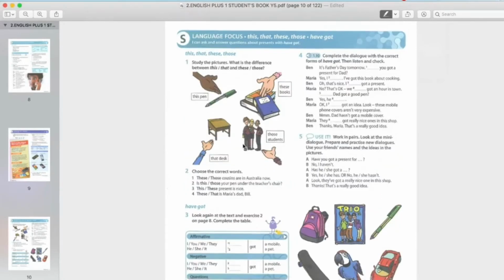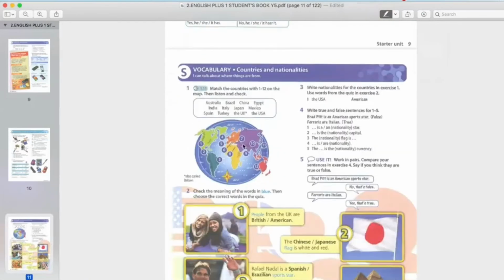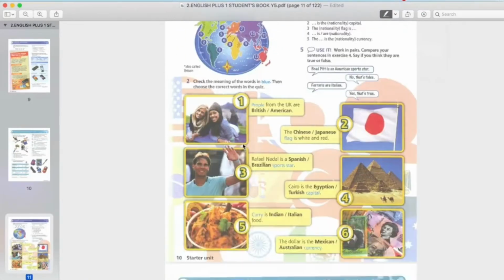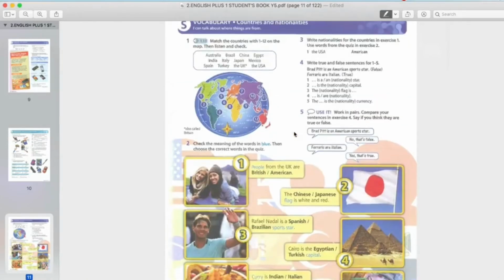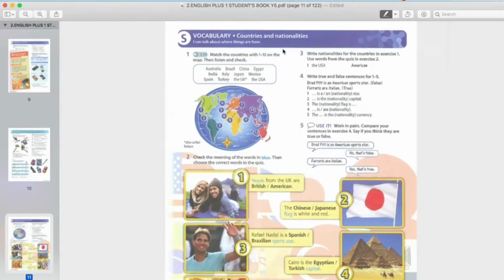Our focus for today is this one on page 10 of your textbook, page 10. Okay, countries and nationalities. Countries, negara, nationalities, rakyat dia. Okay, kalau for example Malaysia, we are living in Malaysia and we are all Malaysians.